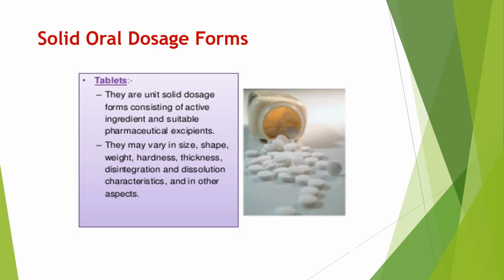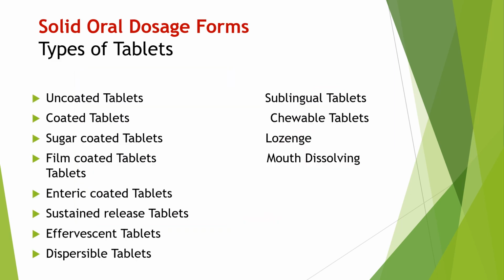Now we will see different types of solid oral dosage form. Tablet. A tablet is a solid oral dosage form. It consists of the active ingredient, that is the drug, with suitable pharmaceutical excipients. They have different size, shape, weight, hardness, thickness, and different disintegration time and dissolution time.